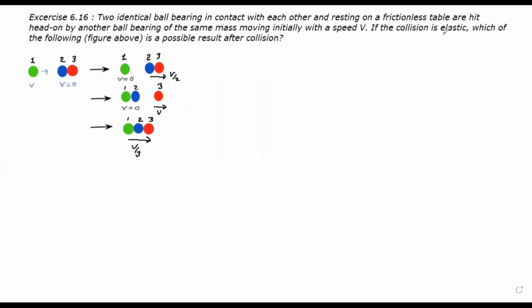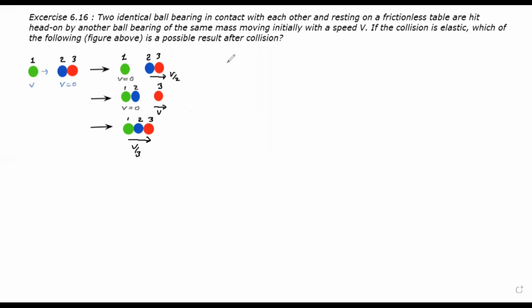As the collision is elastic, we know that in an elastic collision the kinetic energy remains conserved. So in these three cases which are given over here, 1, 2 and 3, we have to find the kinetic energy. Let us find the kinetic energy of the system before the collision.